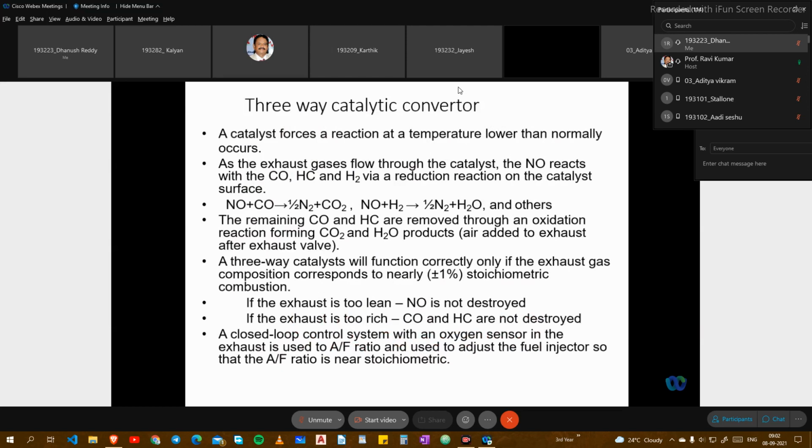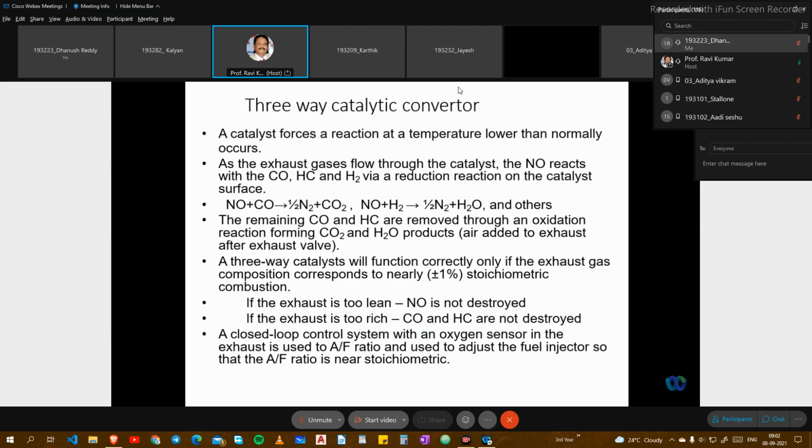After the two-way catalytic converter, some improvements were made, giving the three-way catalytic converter. A catalyst forces a reaction at a temperature lower than normally occurs. As the exhaust gases flow through the catalyst, the NO reacts with the CO, HC, and H2 via reduction reactions on the catalyst surface. That is, NO plus CO gives half N2 plus CO2, and NO plus H2 gives half N2 plus H2O.